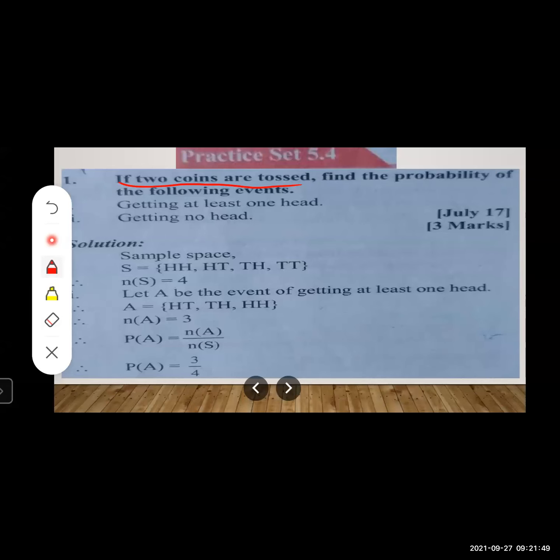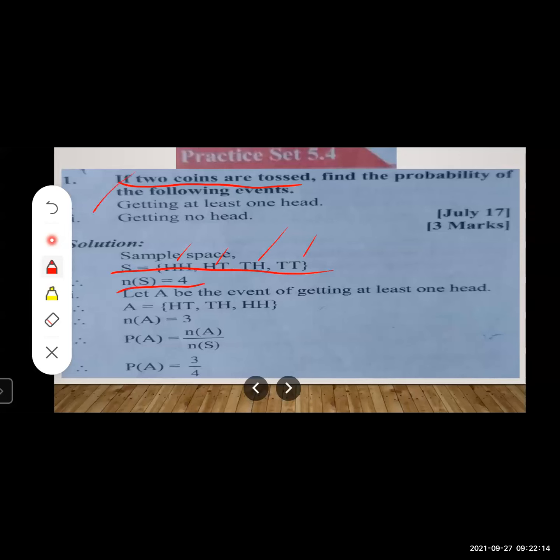When you are tossing two coins together, you will get either head head or tail tail, or a combination of head and tail. So let us write the sample space. S is equal to head head, head tail, tail head, tail tail, right? If you count these, they come out to be 4. So let us write n(S) is equal to 4.